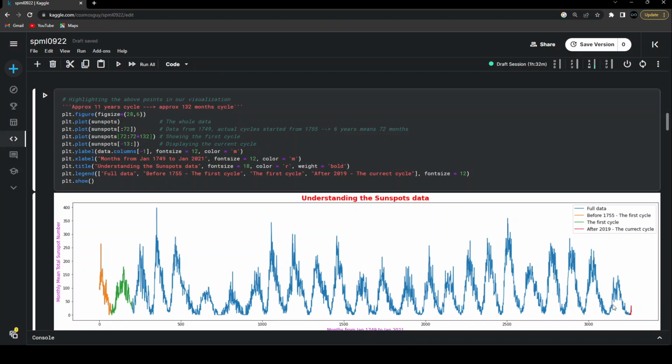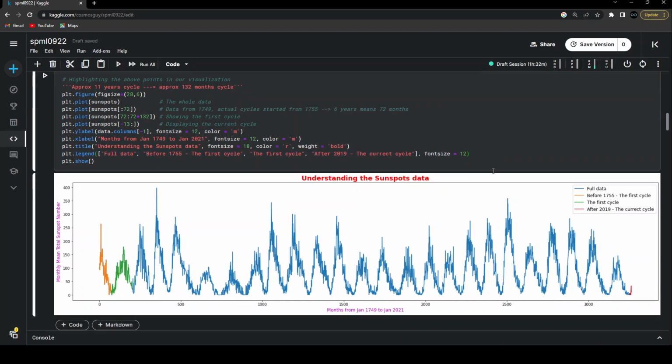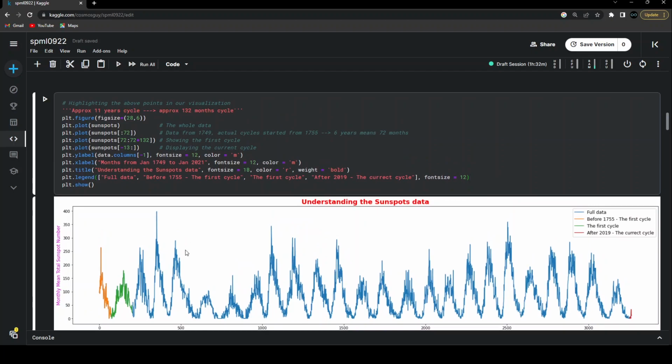And then, as I mentioned, the approximately last 13 months is contributing to the current solar cycle that just began in December 2019. I'm just showing it with the red part. And the respective coding has been done over here. And the usual stuff apart from that is the X label, Y label, and the title, and just the legend that we can see over here. I am using this line of code and simply showing this curve. So that's about highlighting this point that I just talked about.